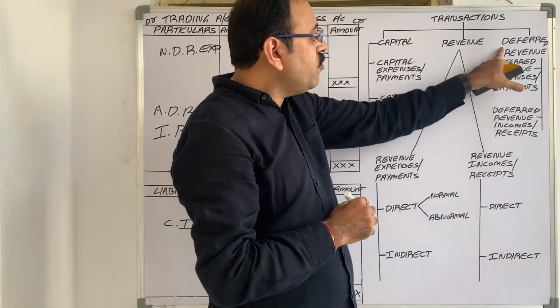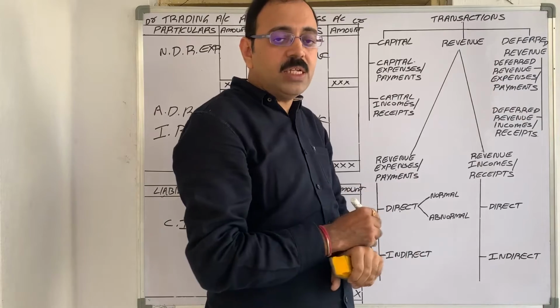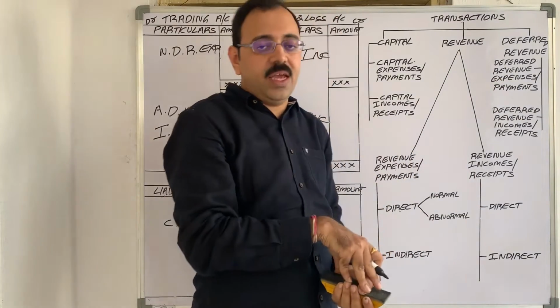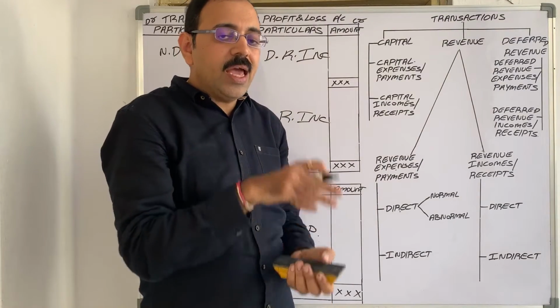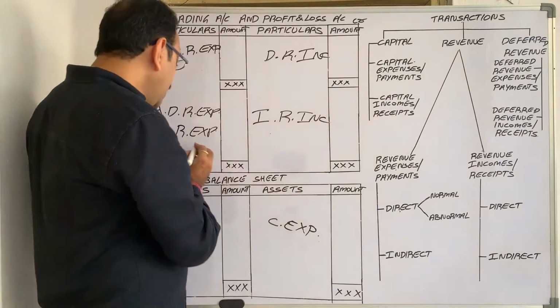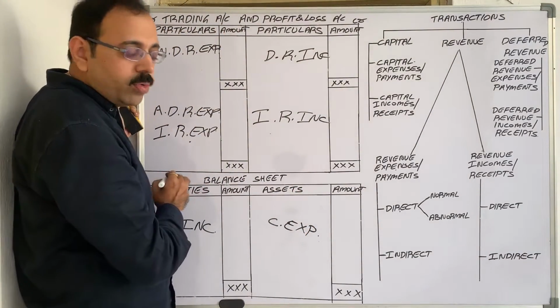Now, in case of deferred revenue expenses, the amount which we have cancelled in current year, nothing but the amount which is written off in current year, is to be debited to P&L account.